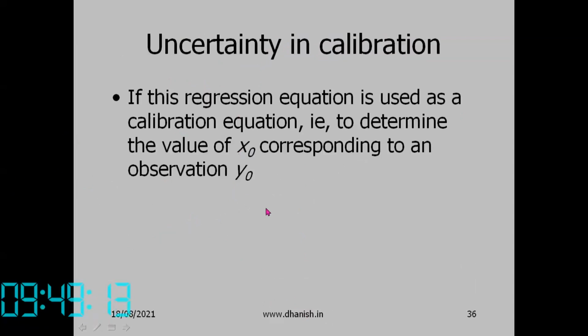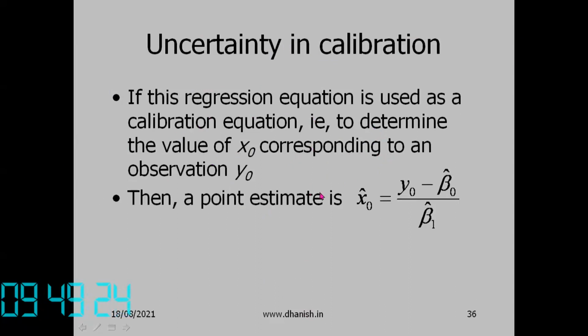So, uncertainty in calibration. If this regression equation is used as a calibration equation to determine the value of x naught corresponding to an observation of y naught, then the point estimate of x naught is y naught minus beta naught cap by beta 1 cap.